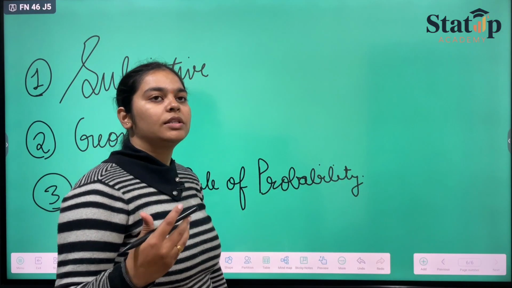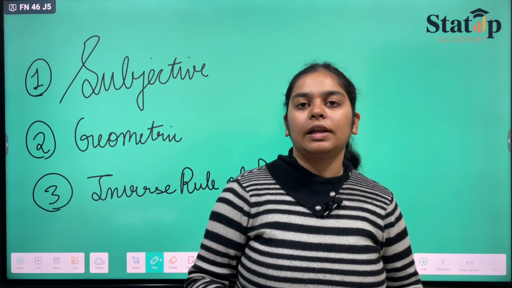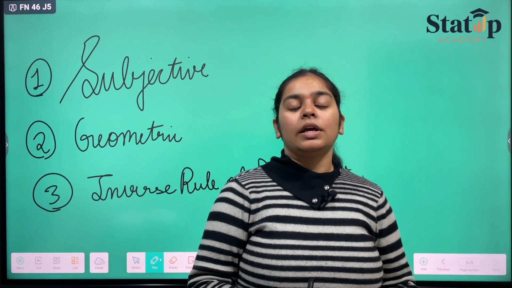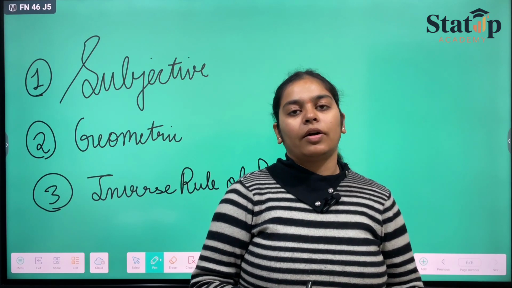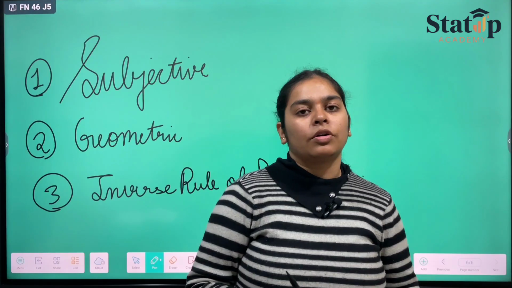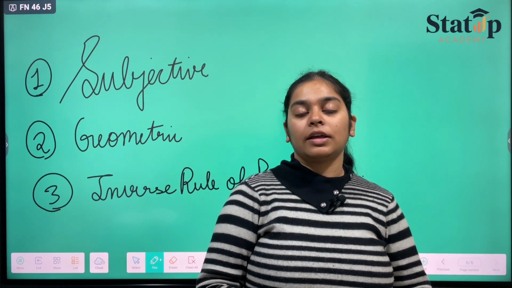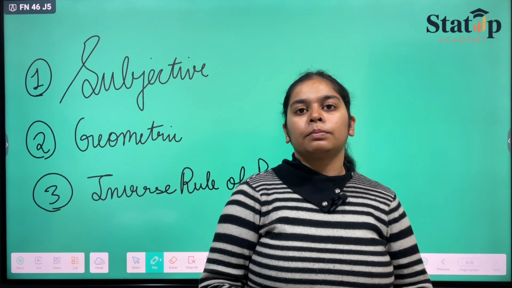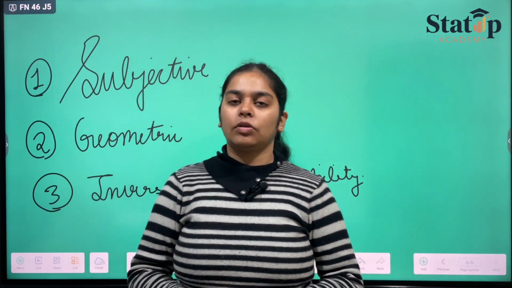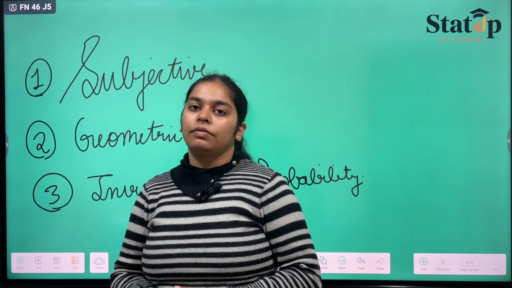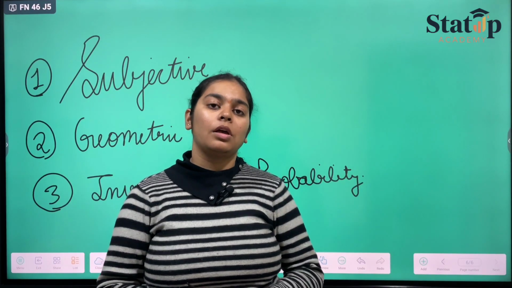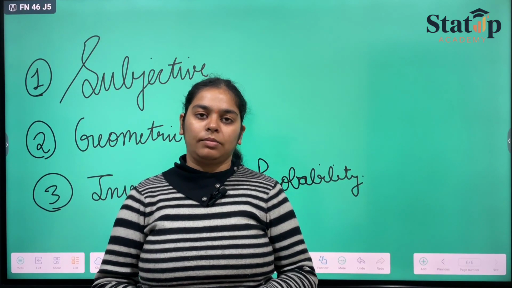First one is subjective, means the probability we discuss in everyday life talking to each other, which is not done mathematically. That is subjective probability. Whether today will rain or not. With how much surety do you say that today will rain? Whether I will pass this interview or not. With how much surety can you say that I can pass this interview? Whether my friend will come to attend this wedding or not. All those things that we discuss in day-to-day lives with our friends and family members or colleagues, that is known as subjective probability, which is not done on paper and which has no proof mathematically.